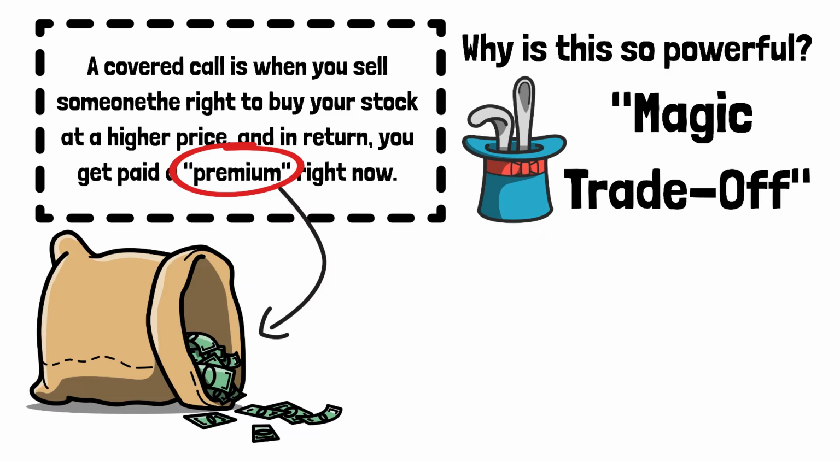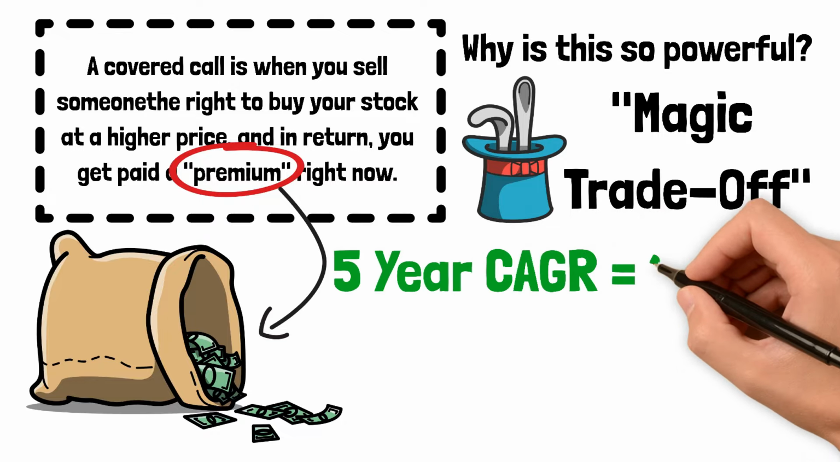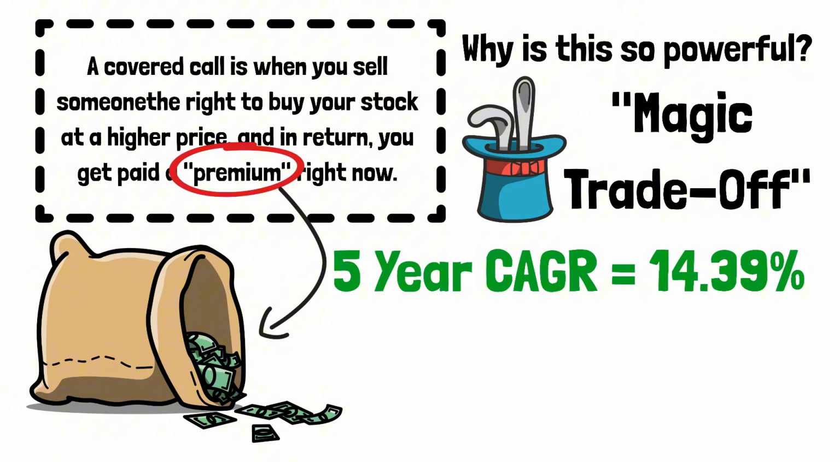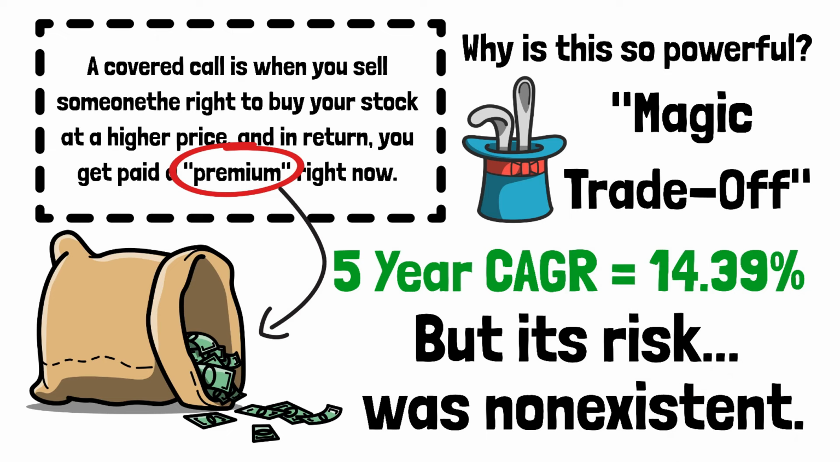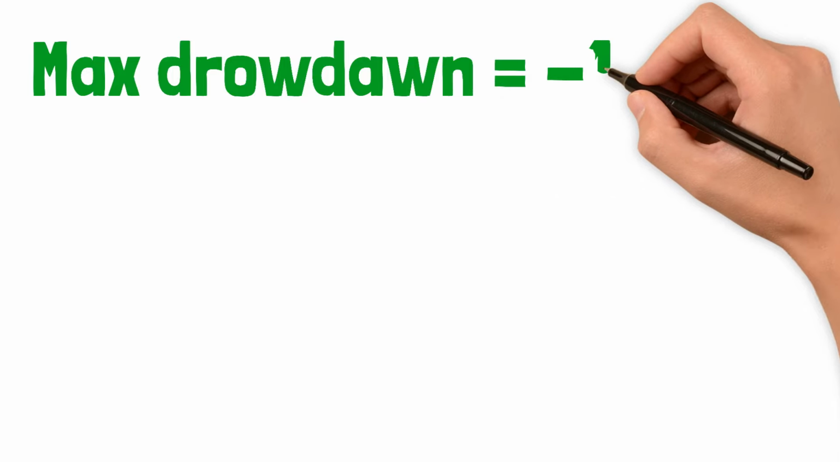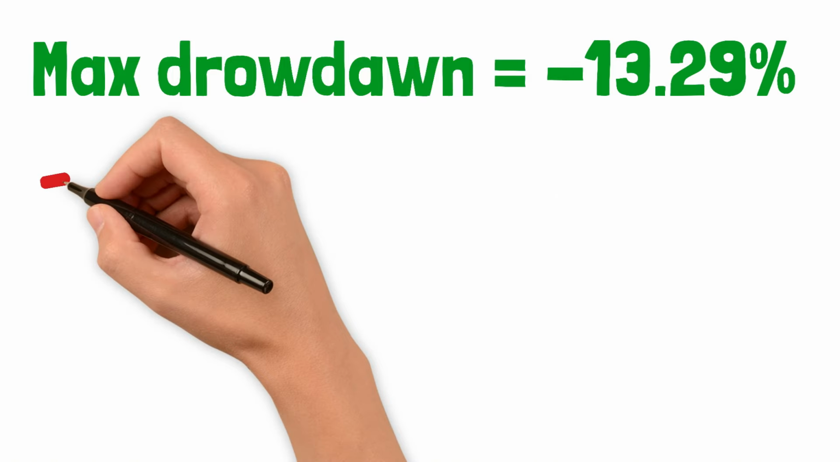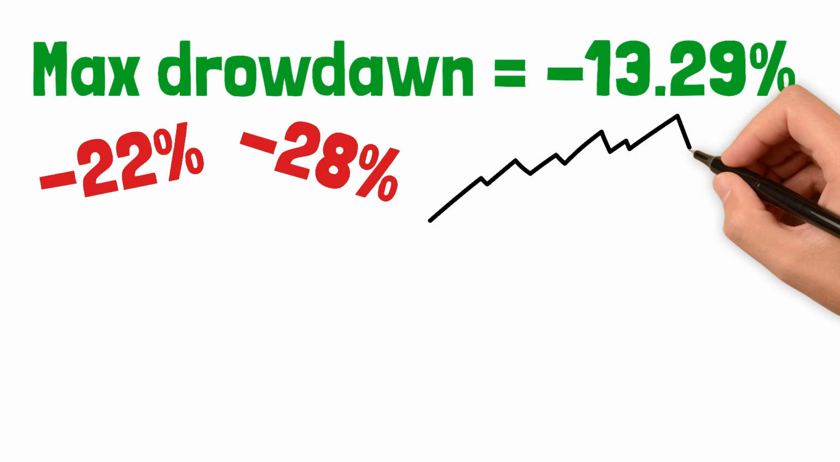Over a 5-year period, DIVO delivered fantastic equity-like returns, a 14.39% compound annual growth rate, right there with the big dogs. But its risk was non-existent. In its entire history, DIVO's all-time max drawdown was a tiny minus 13.29%. While other funds were crashing minus 22% or minus 28%, DIVO barely flinched. It provides the smoother ride.